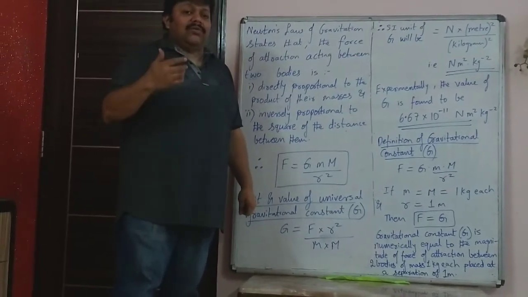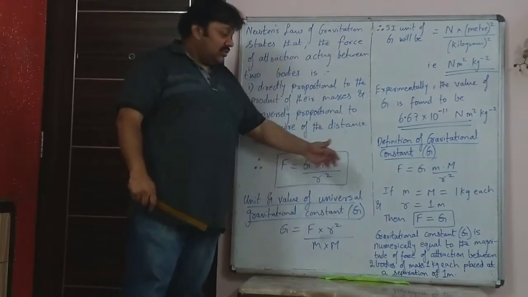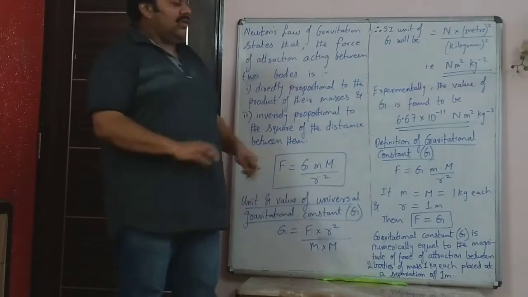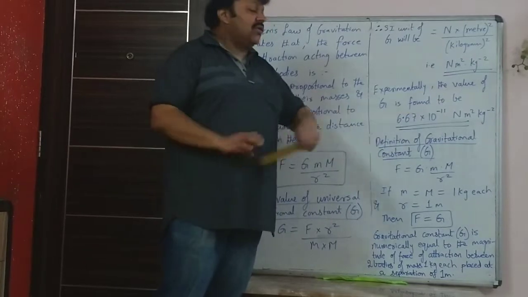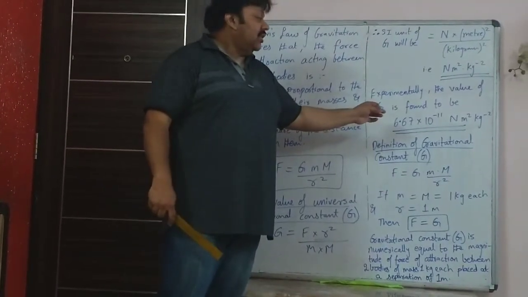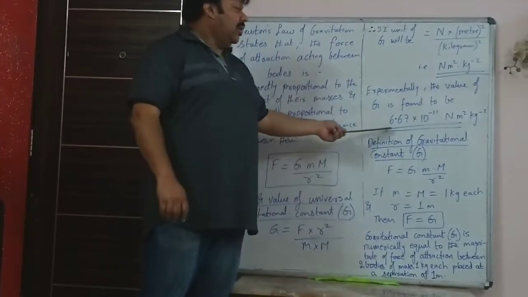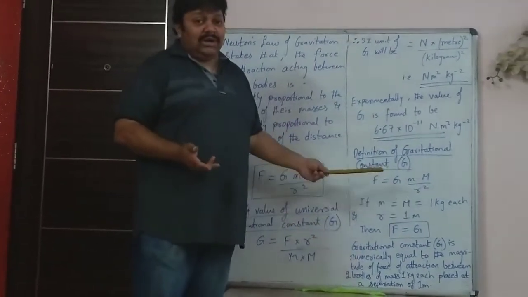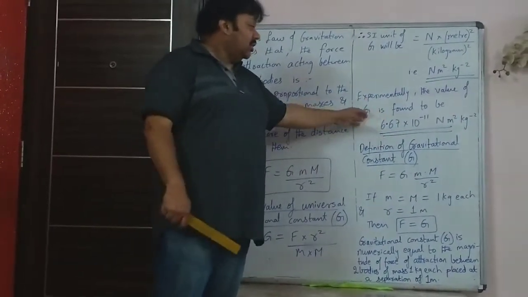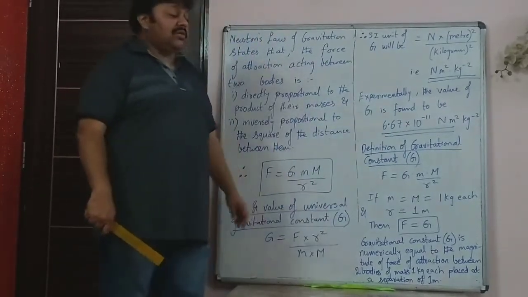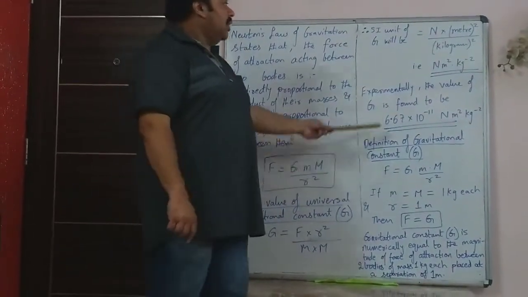Scientists have performed lots of experiments with mathematicians and they have used different values to see where all the values are giving you the correct result. So G's value was found to be 6.67 into 10 raised to minus 11 Newton meter squared by kg squared. Now you may ask me whether I should remember these values. Yes, you need to remember this value. So that's why I have written and underlined this. G's value is 6.67 into 10 raised to minus 11 Newton meter squared upon kg squared.